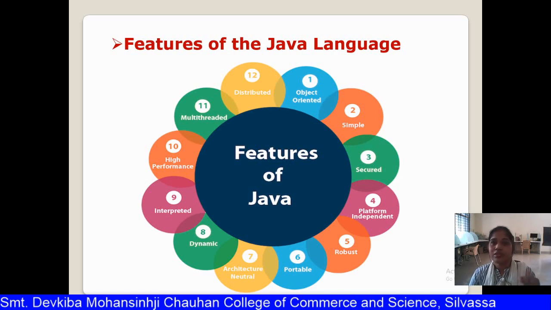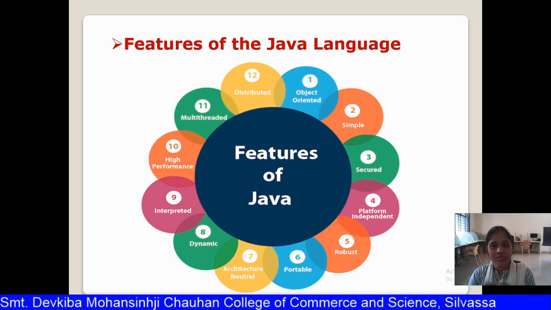Okay, so here there is a concept of bytecode which is actually interpreted by the other platforms, which is interpreted by the JVM. And the tenth one is high performance. Java provides very high performance because of its strong, robust features.